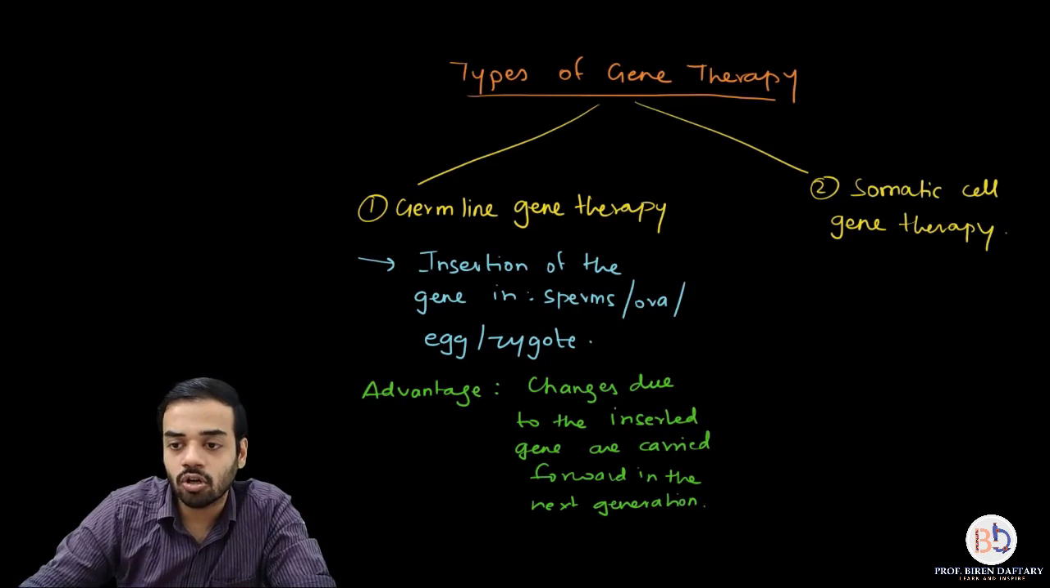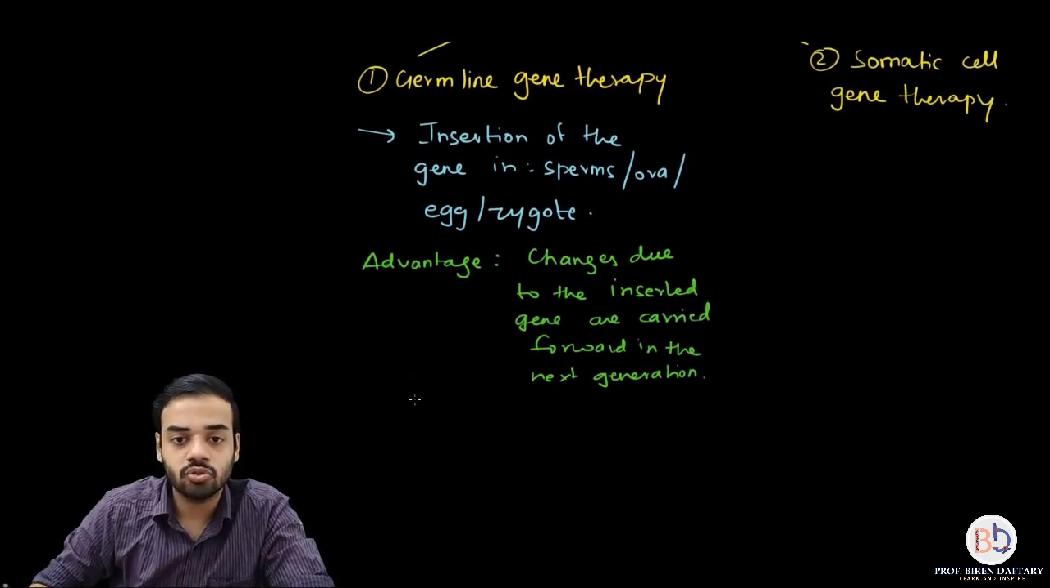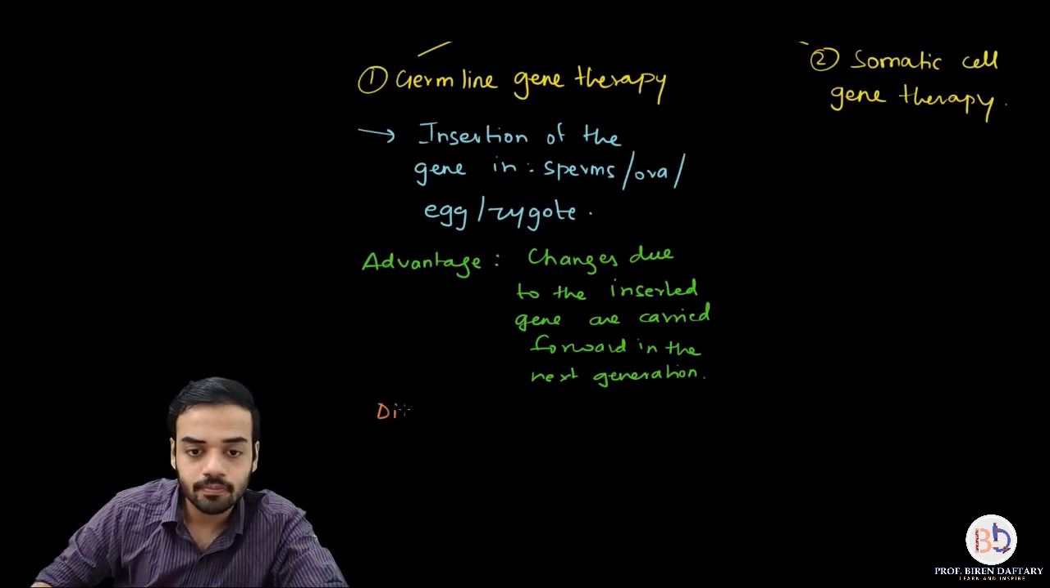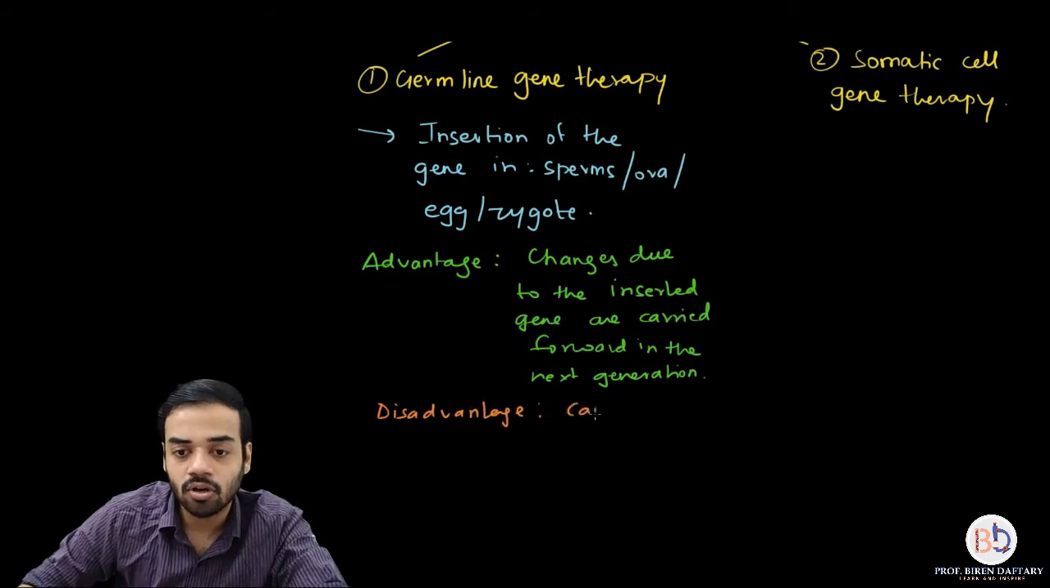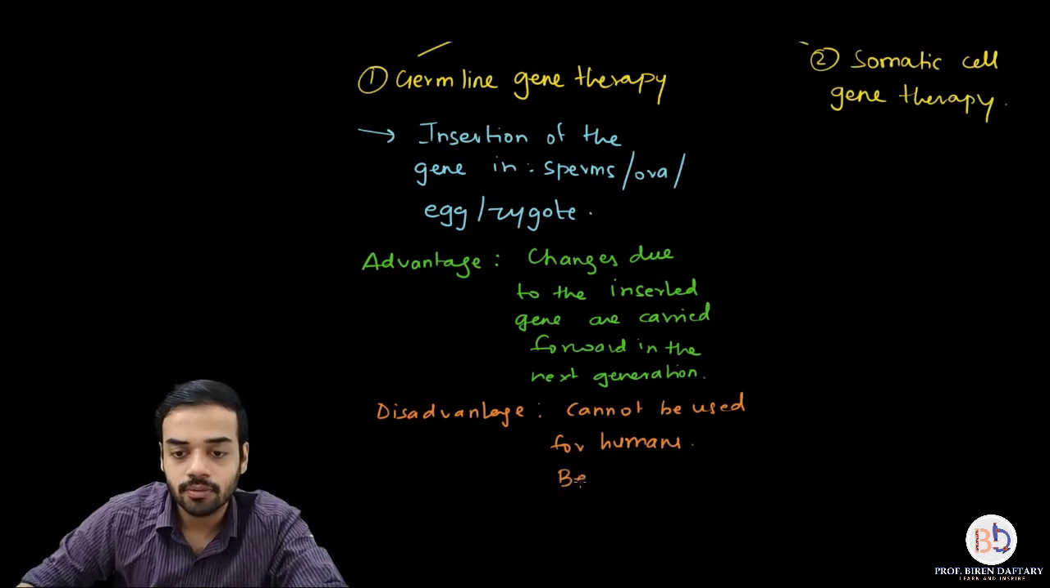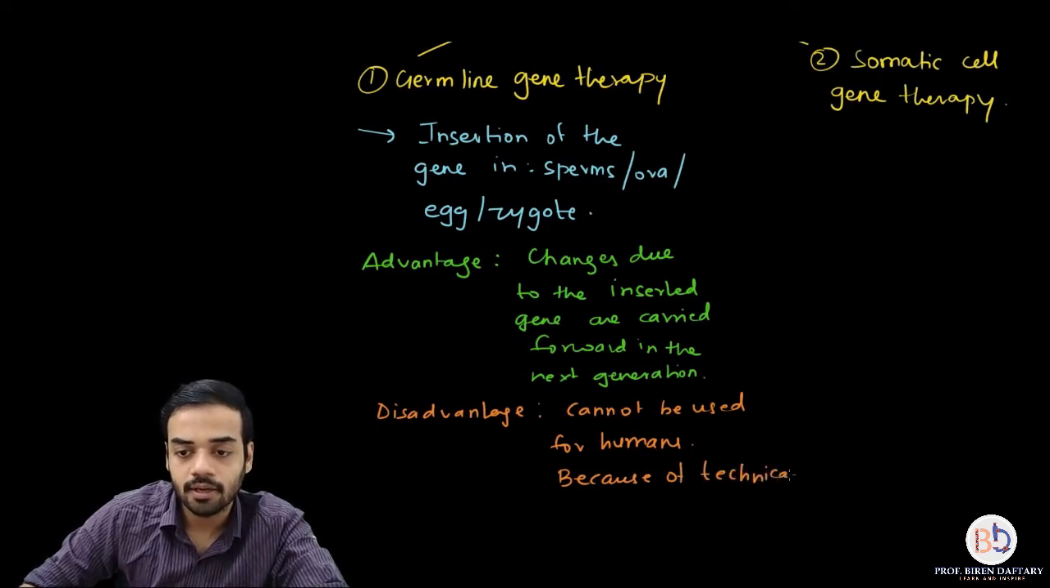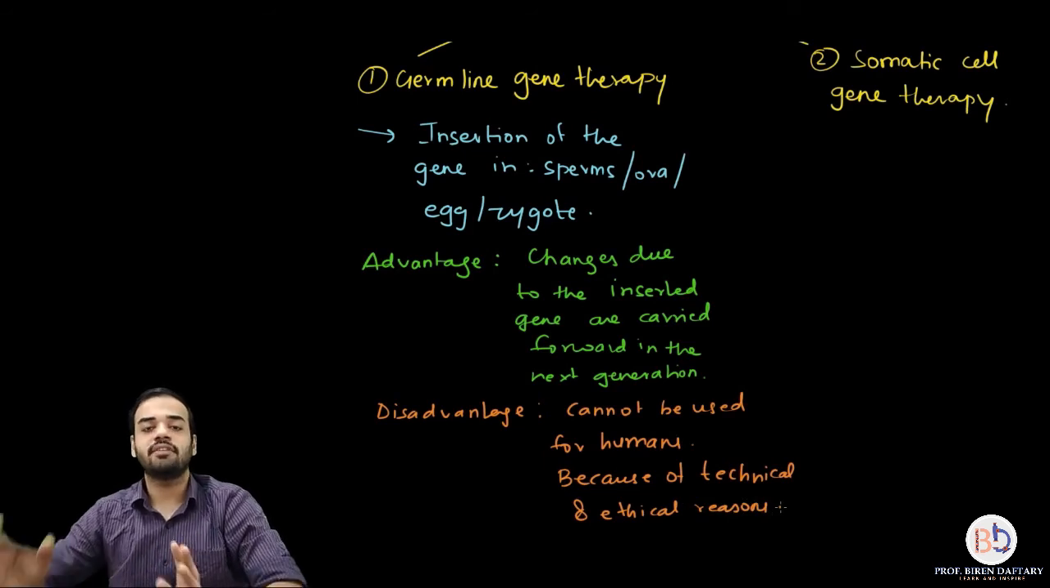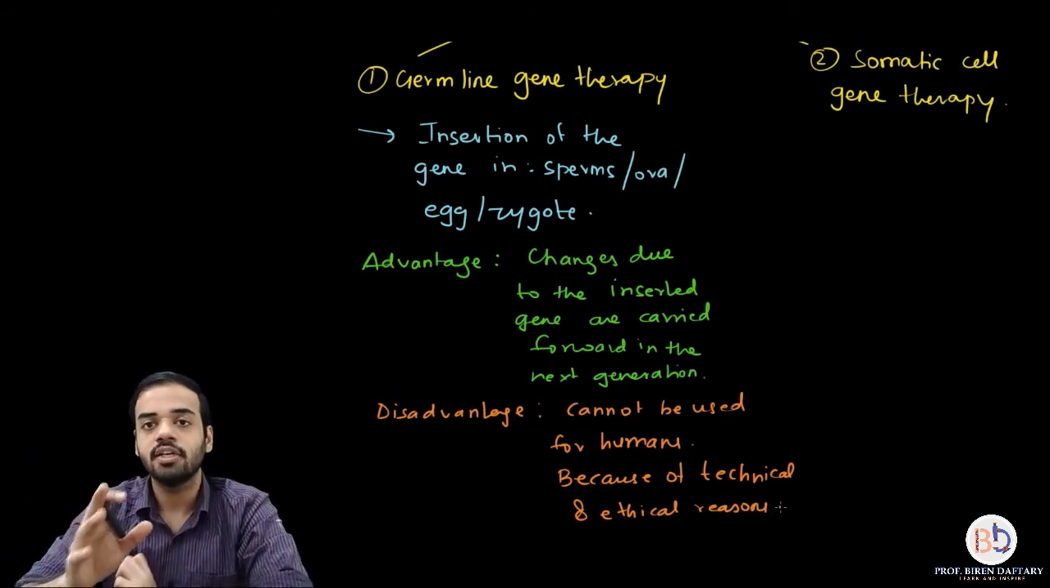And what is the con or what is the disadvantage over here? So the disadvantage, let me write down. The disadvantage in the case of germline gene therapy is that it cannot be used for humans. What are the reasons? Because of technical and ethical reasons. Is this clear? So this is about germline gene therapy. I've written down all the points which are important over here, so that should be clear.